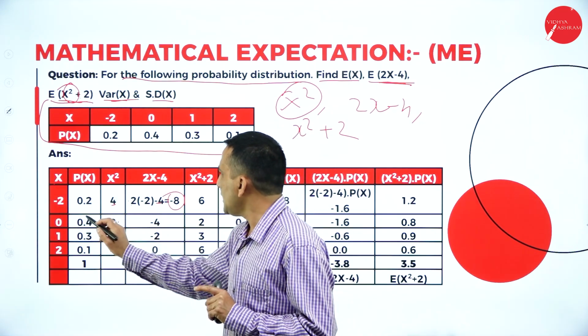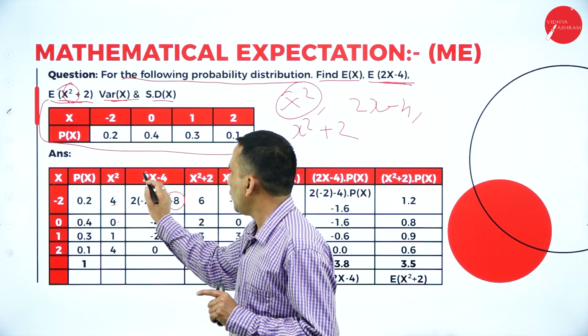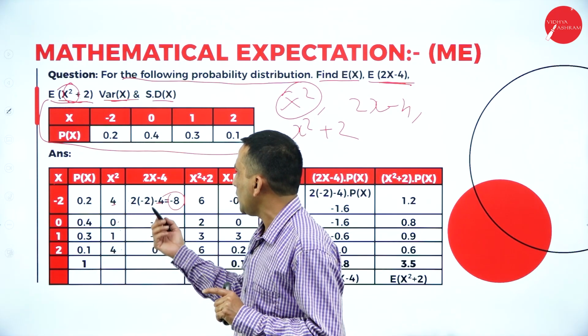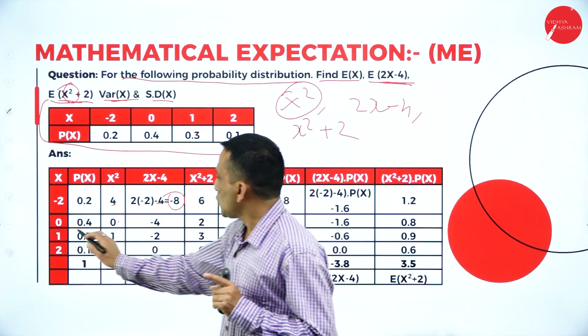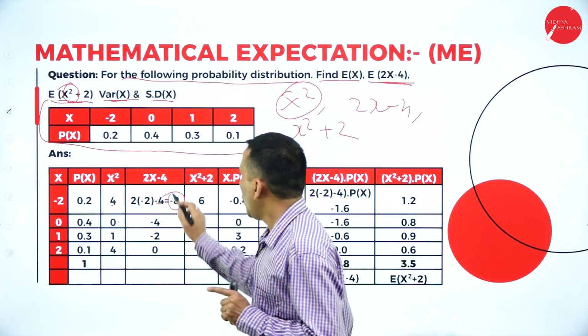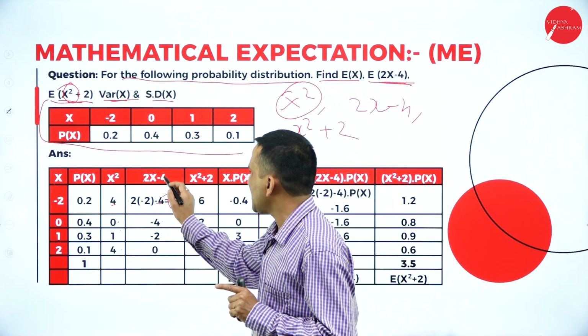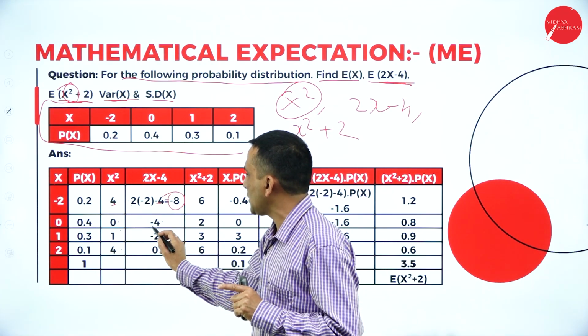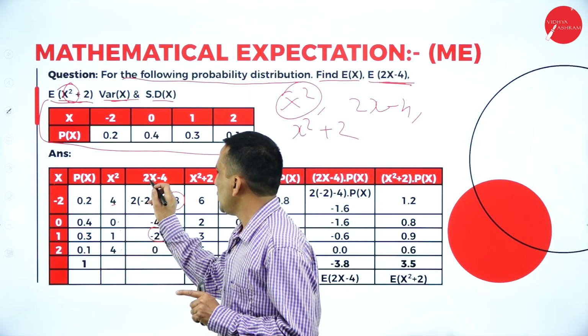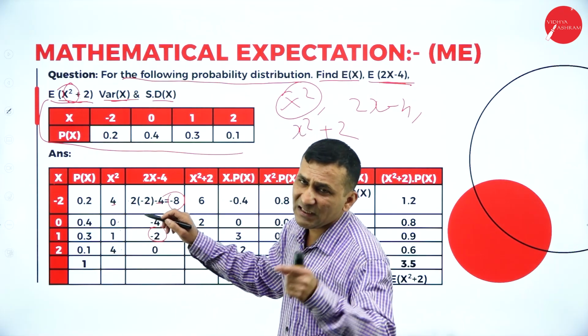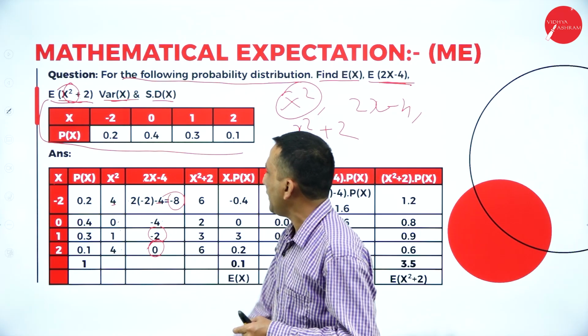Again, the next x value is 0. If you multiply 2 into 0, that is 0, and minus 4 as it is. So 2 into 1 is 2, minus 4. Now which sign is more? Minus sign is more, so if you subtract, you get minus 2. 2 into 2 is 4, plus 4, minus 4 is cancelled. Directly we can write 0.